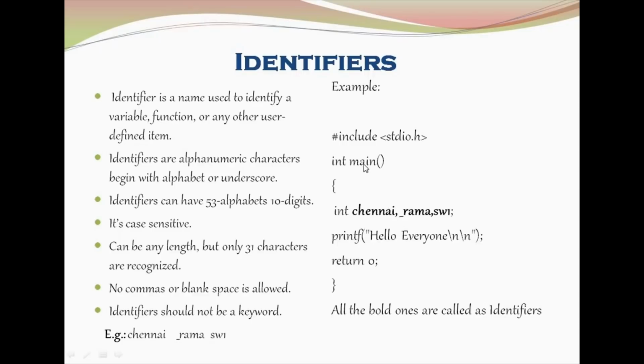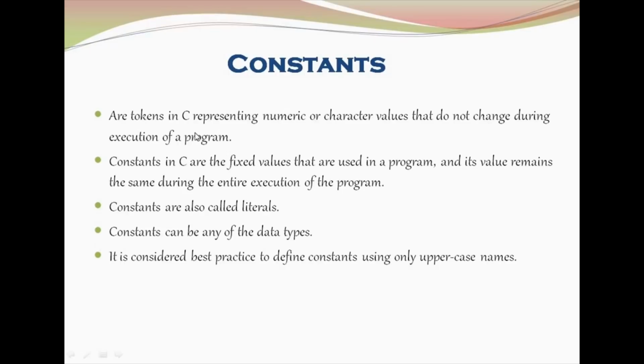See this example. Hash include stdio.h, int main, open curly brace, int. Here the variables are declared. Chennai, _Rama, SW1, these are all the variable names that we are declaring. By using these names, we can initialize the value, operate on this value, and perform anything we want. So it should be only alphabets, or it can start with an underscore. No special characters should be allowed. That's all about identifiers.